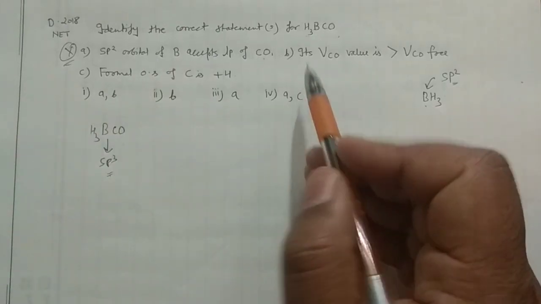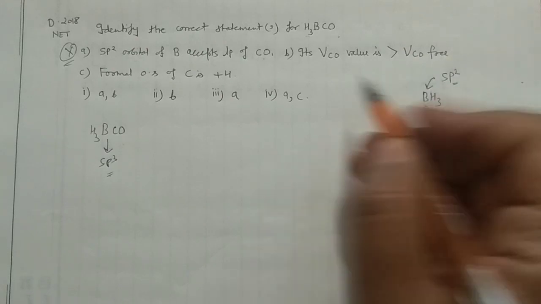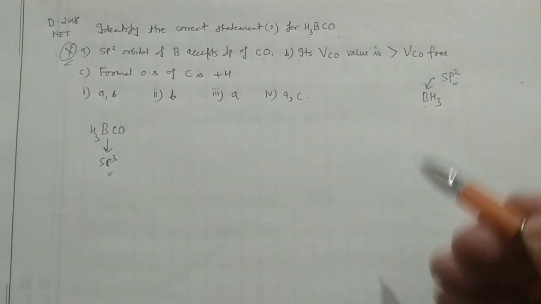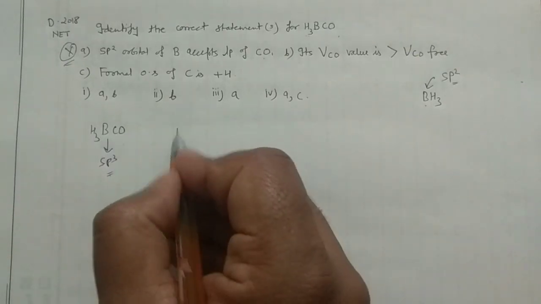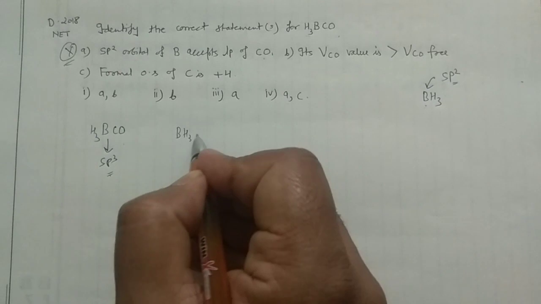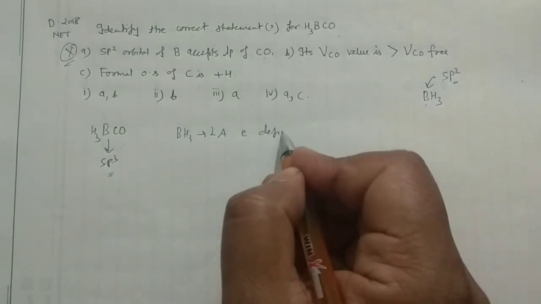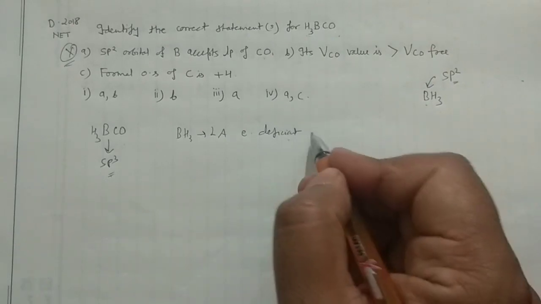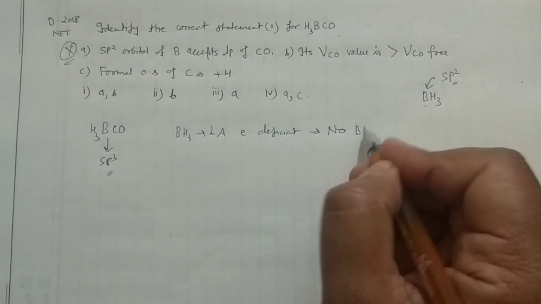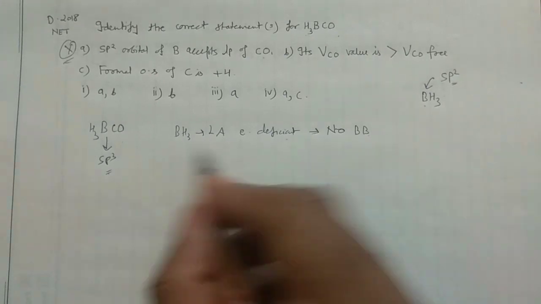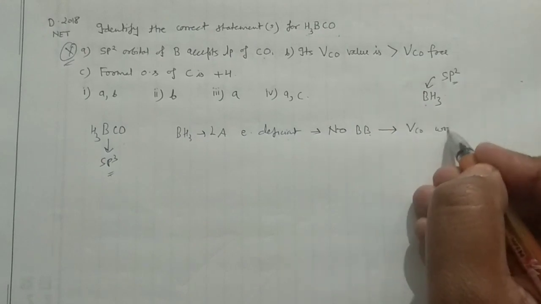Now the next one: its nu CO value is greater than free CO. Let me check this one. See, what is this BH3? This is a Lewis acid. BH3 is a Lewis acid. It is electron deficient. When it is electron deficient, it will form no back bonding. When back bonding is not there in the case of the BH3 ligand, then your nu CO would be high.